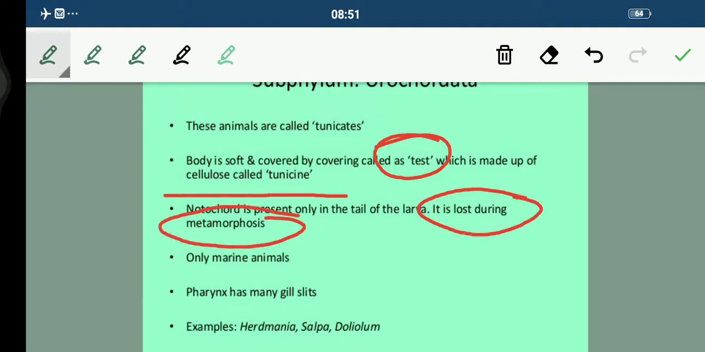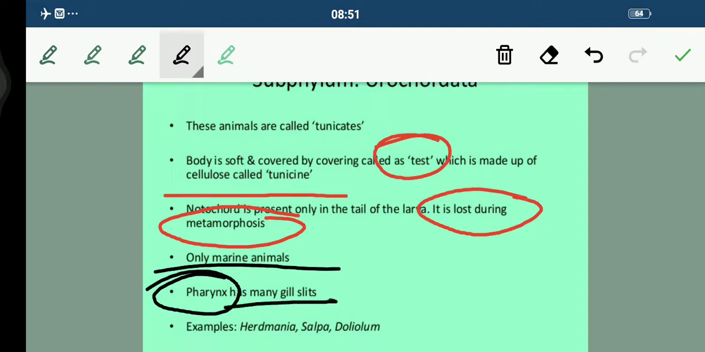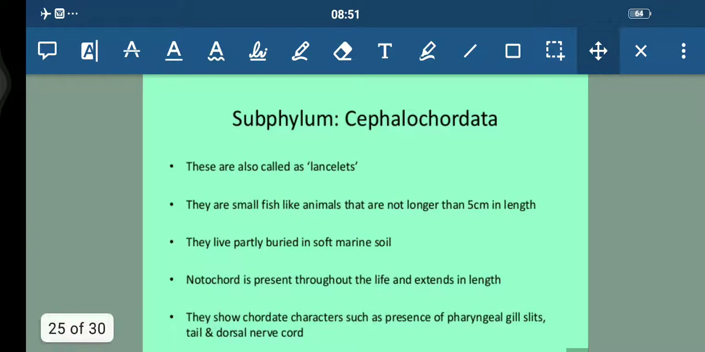It is present but it is lost during metamorphosis, and they are only marine animals. Talking about their pharynx, students, that has many gill slits. Examples are Herdmania, Salpa, Doliolum. Now talking about the next subphylum, that is Cephalochordata, students. These are called lancelets.